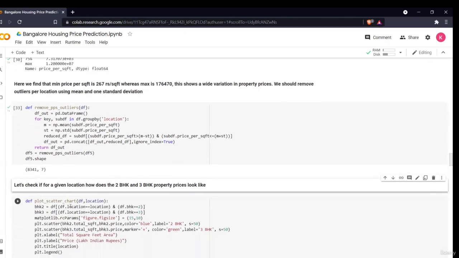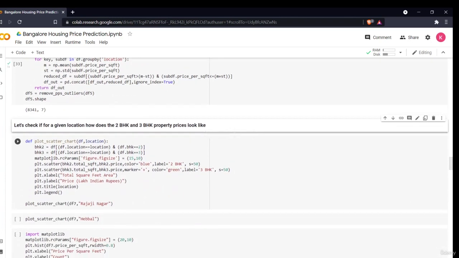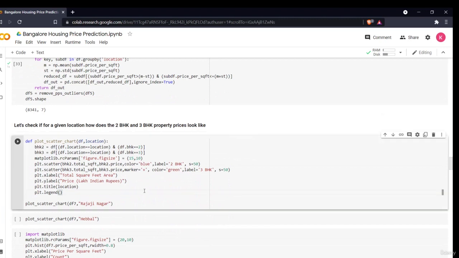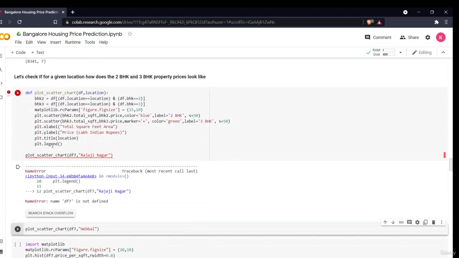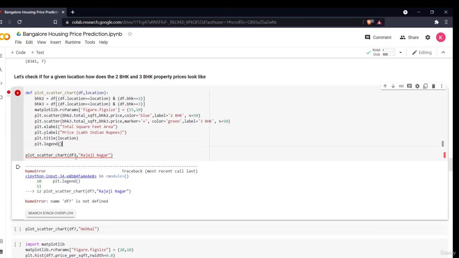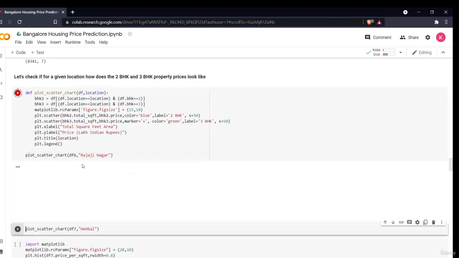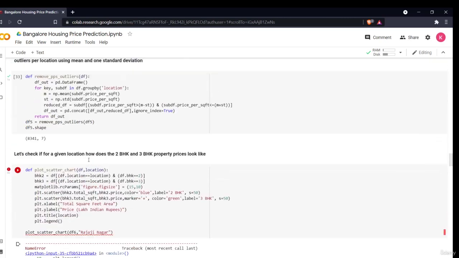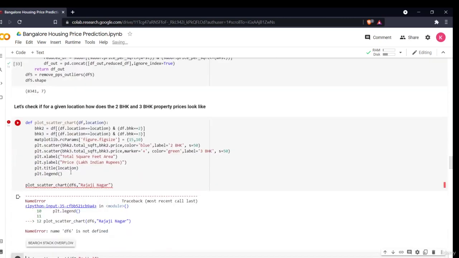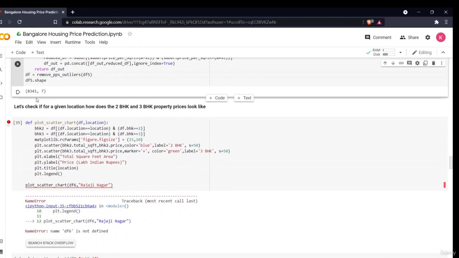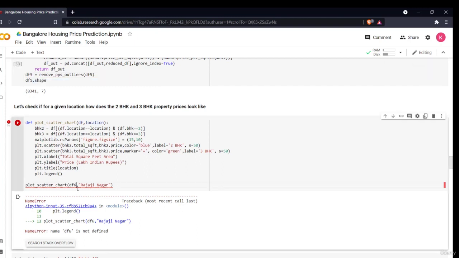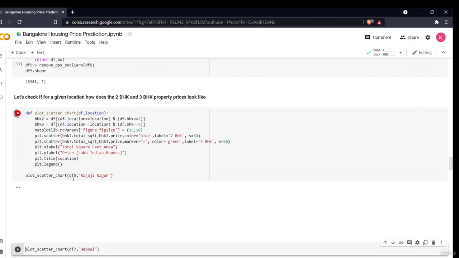So this is my shape. Then I'm just seeing, okay, let's check for the given location how the 2 BHK and 3 BHK property looks like. So I'm just plotting a different scatter plot. So now in this also, it is to be again termed as df6, sorry, df5, we'll term it df6. It can be very confusing if you write it with the same name.